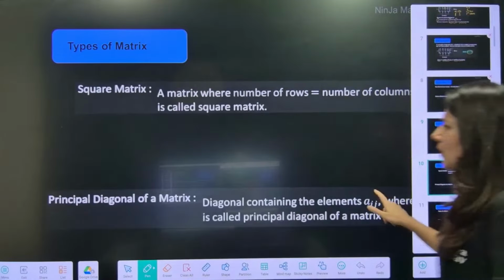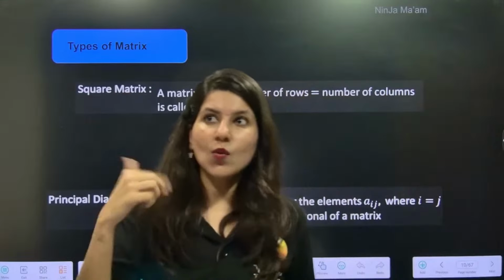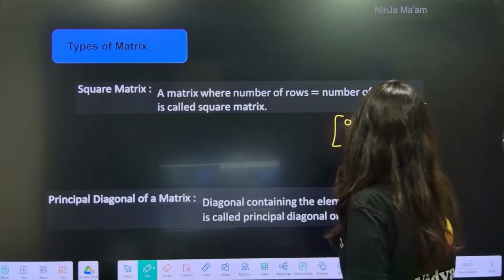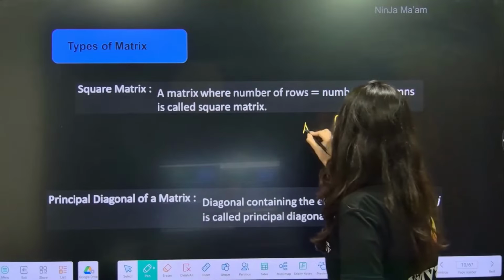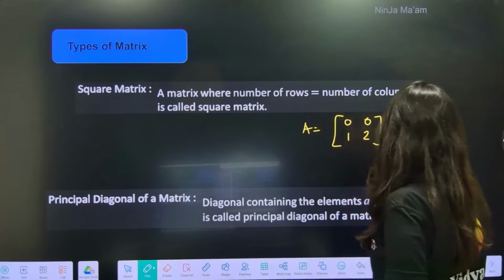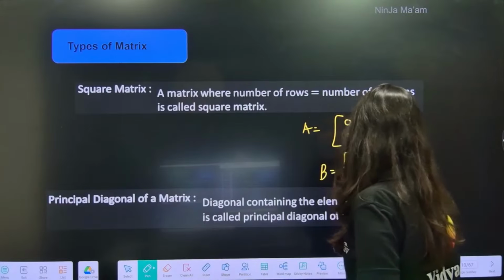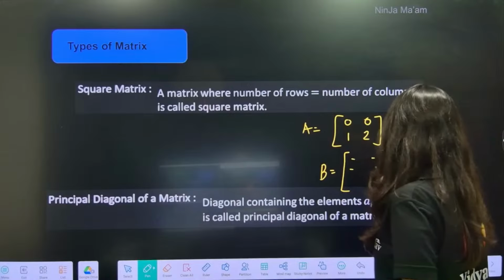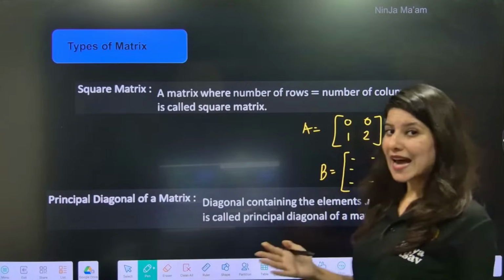Okay. Now what will be the square matrix? Think about it. Square matrix means number of rows and number of columns should be equal. So suppose this is a matrix. This is a 2 cross 2 square matrix. Now B matrix, 3 cross 3. Can you see 3 rows and 3 columns?